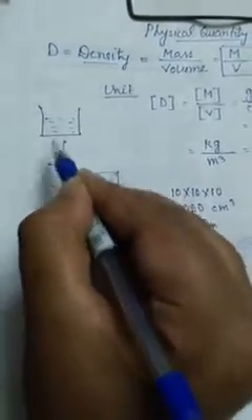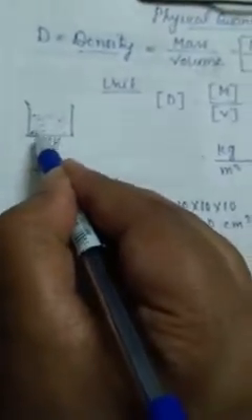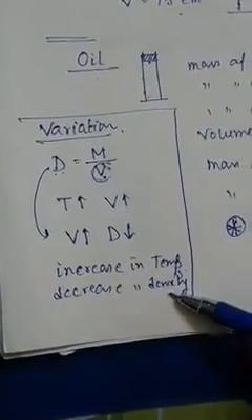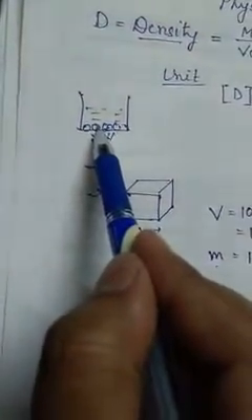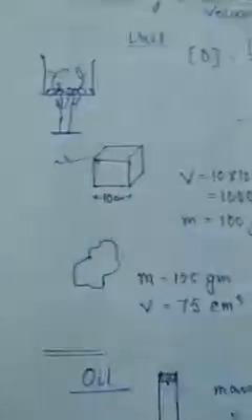Let's first talk about this: there is some water on a burner. We are heating the water. When you are heating the water, this part of the water will get hot, and when its temperature is increasing, its volume will increase, because we just know that when the temperature increases, density decreases. So when the density is decreasing, of course it will go up, and the higher density liquid will come down.